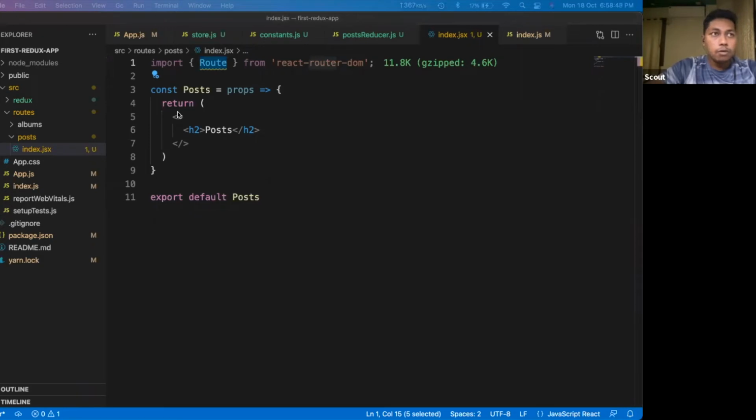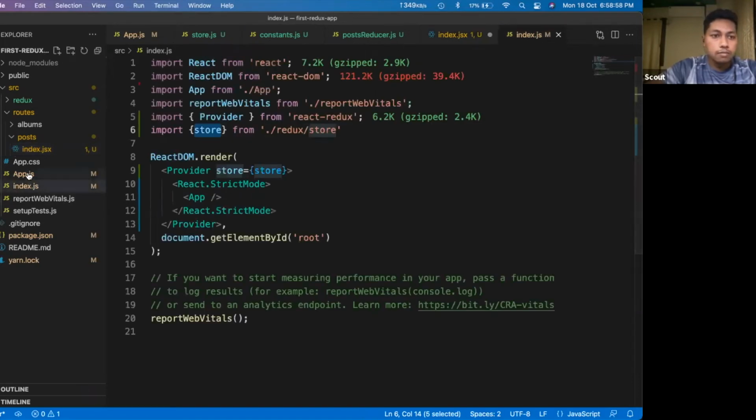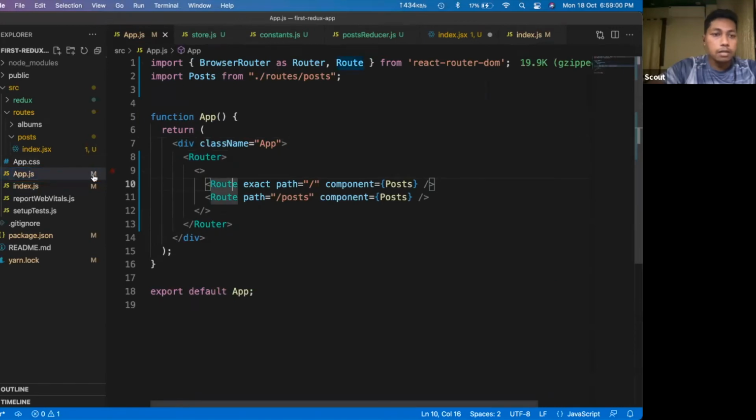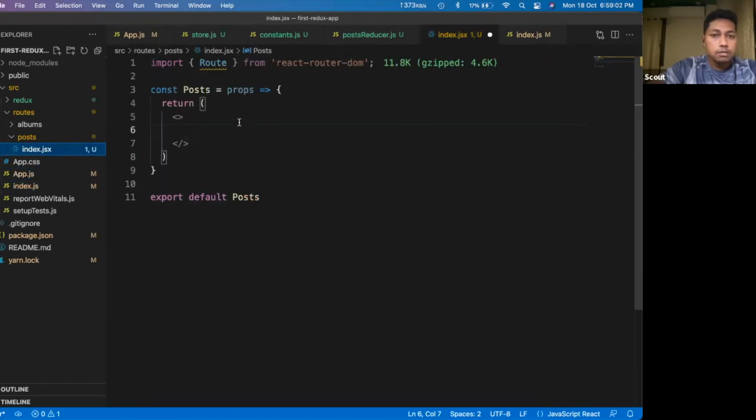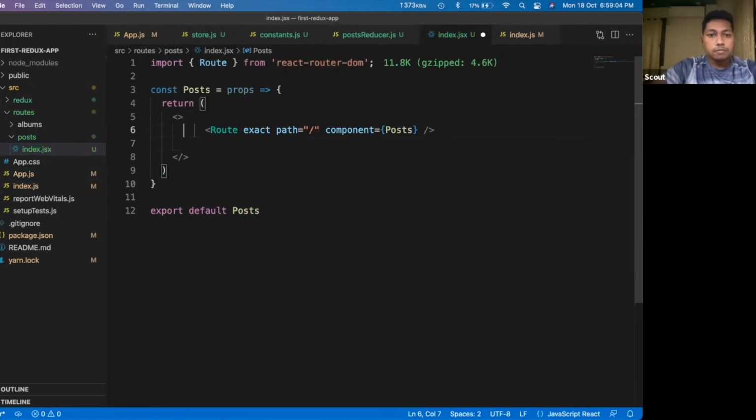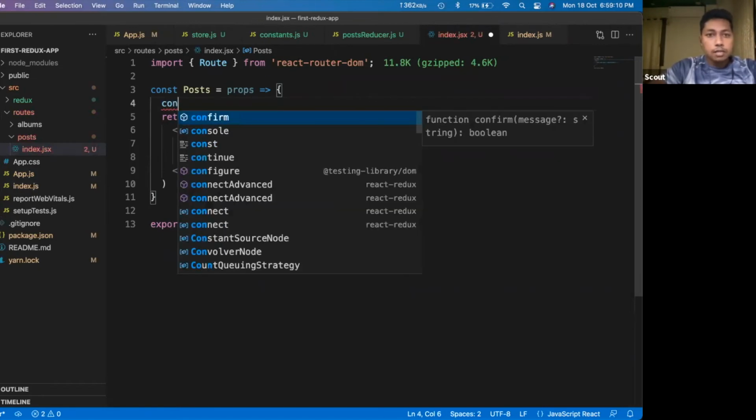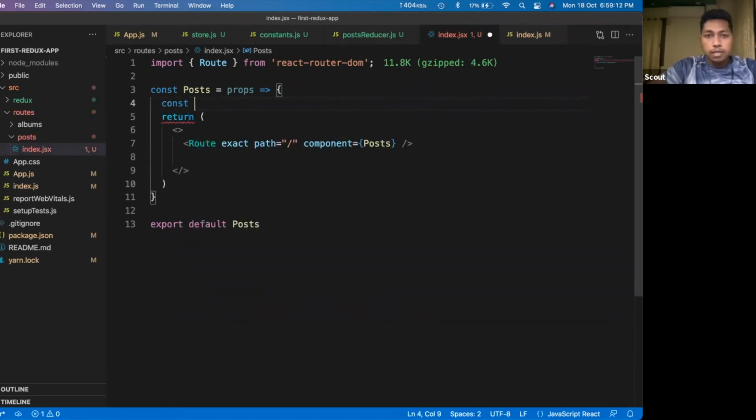The first route would be, again, I would copy this part from my app.js. Another thing, just stay with me, I would import here, that is match.